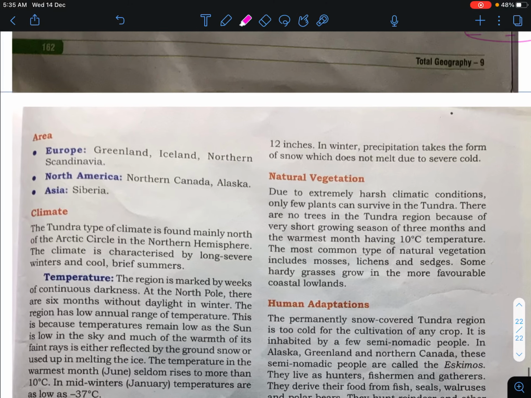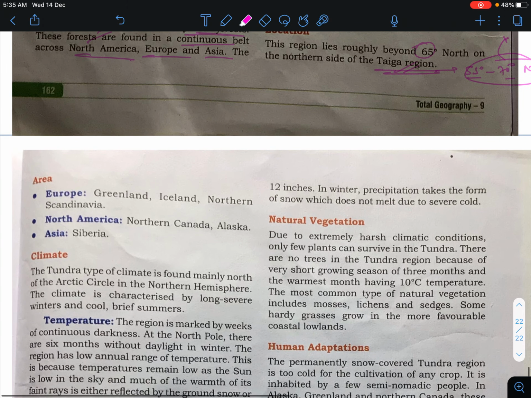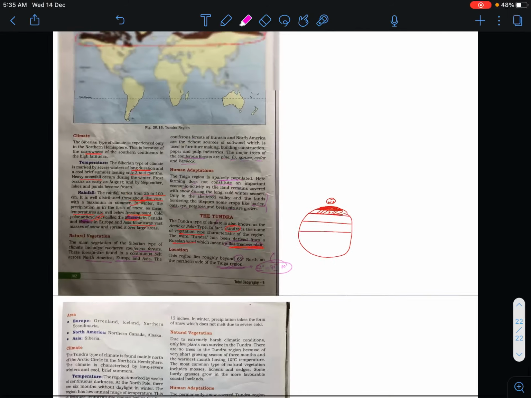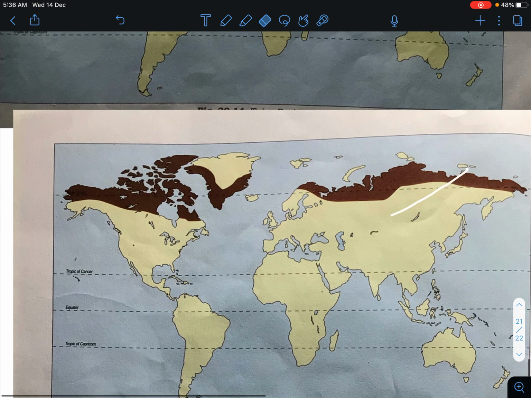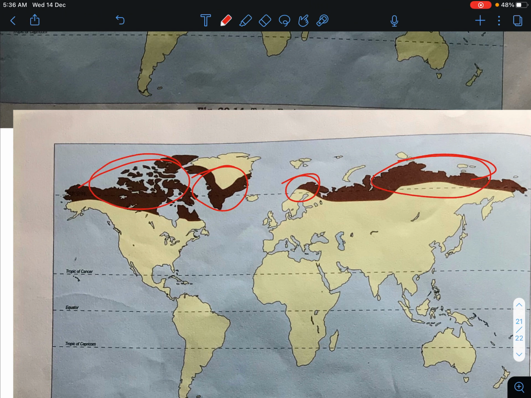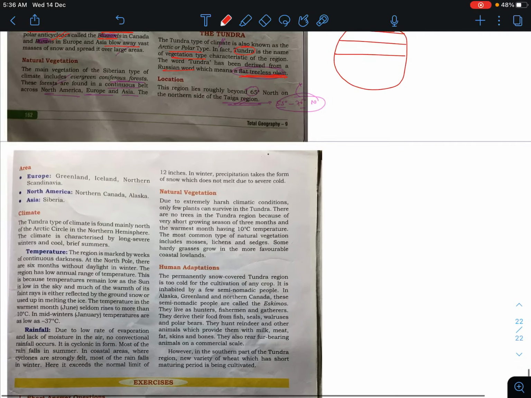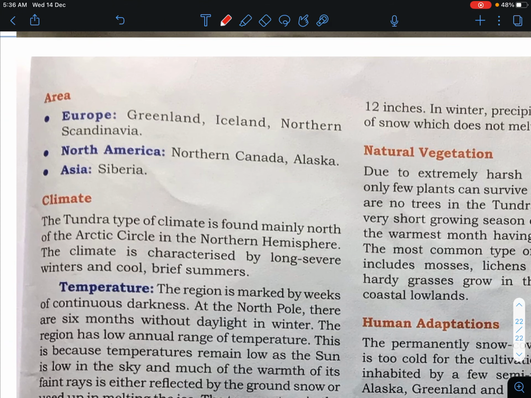Now the areas: you will get Greenland, Iceland, and northern Scandinavia. If you talk about North America, that is northern Canada and Alaska, and if you talk about Asia, that is Siberia. Look into the map: this is Greenland, this is the northern part of the Scandinavian countries, this is Siberia, and that is northern Canada and some part of Alaska. So it is written here: Greenland, Iceland, northern Scandinavian countries.